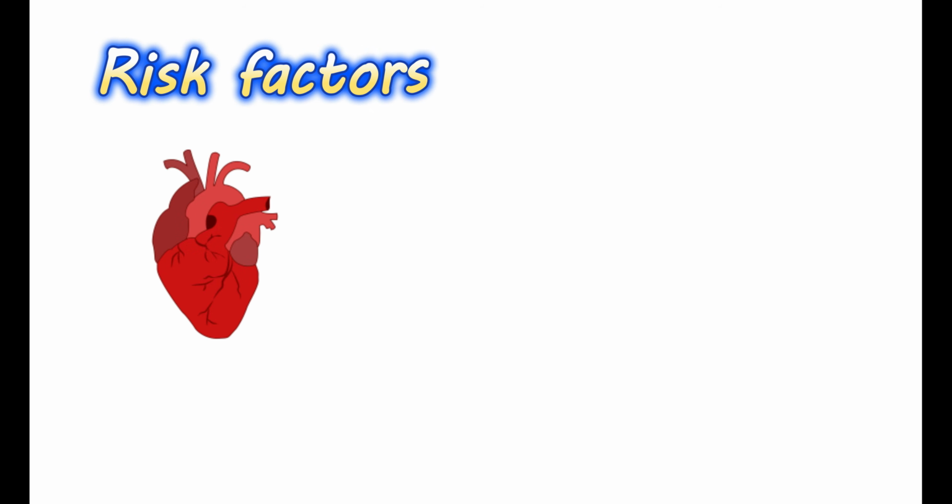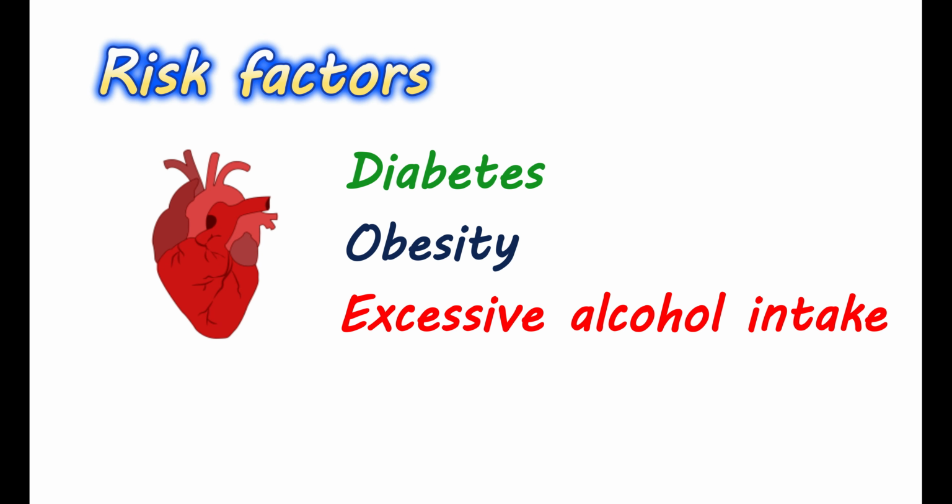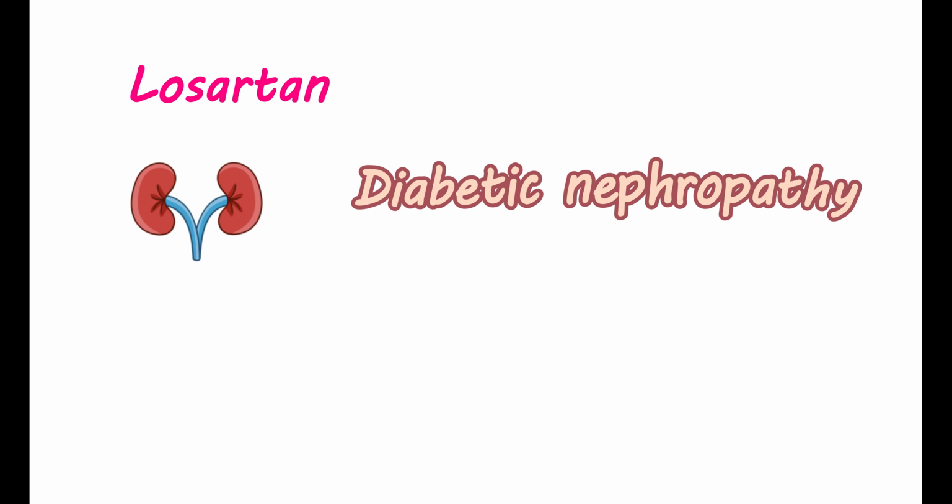However, many other risk factors are also responsible for left ventricular hypertrophy. People with diabetes, obesity, or excessive alcohol intake may also have an increased risk. But for most people, elevated blood pressure is the main reason for left ventricular hypertrophy. If it is untreated, this hypertrophy may result in stroke and death. Therefore, Losartan can be given to reduce the blood pressure and reduce the risk of stroke in people with left ventricular hypertrophy. The third clinical use of this medication is in the treatment of diabetic nephropathy.